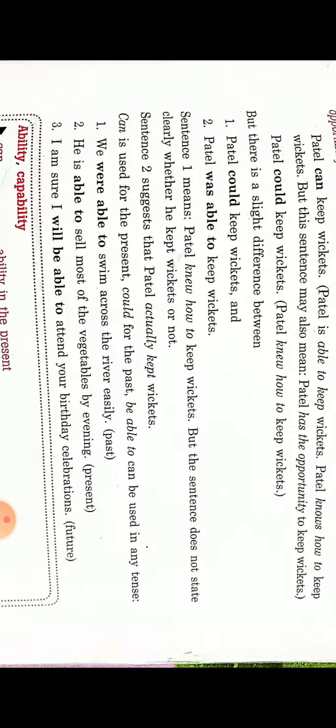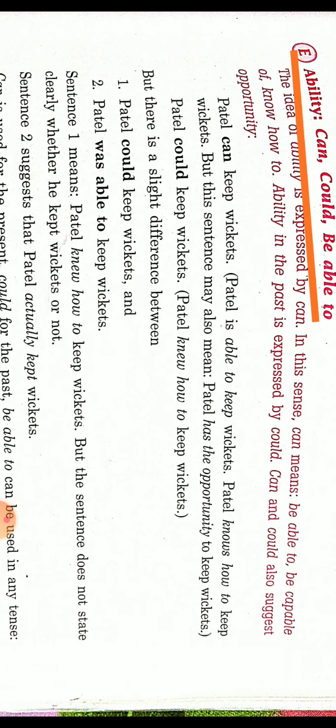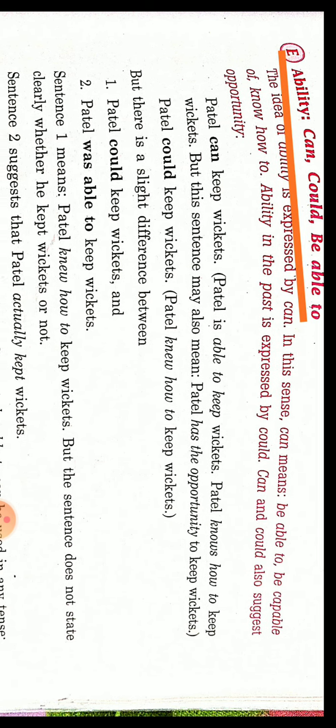Now the second one is ability. If you have to express ability, the mood of ability, then we have two modals with us, that are can and could. Can is used for present ability and could is used for past ability, and it depends on the tense also in which you are filling the modal. If that sentence is written with past tense, then you will use could to show past ability. But if that sentence is written to express the present ability of a person, then you will use can. But now what is the use of be able to?